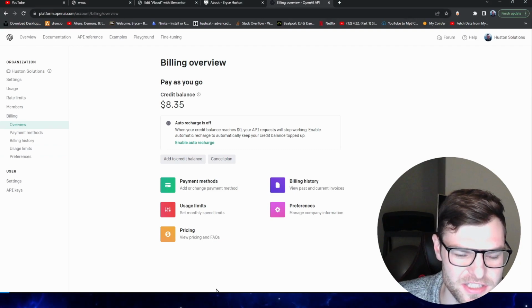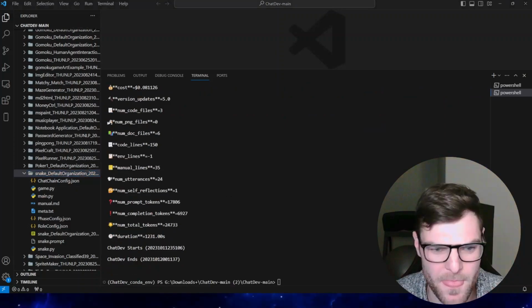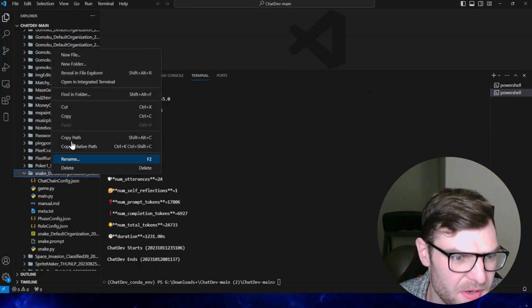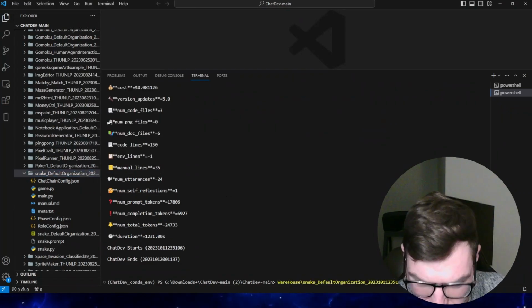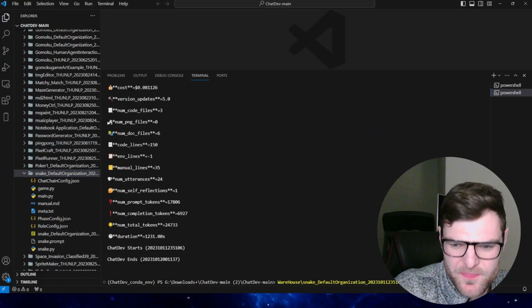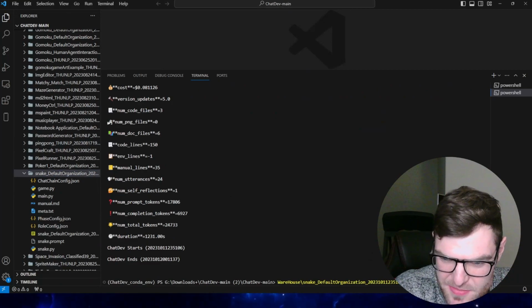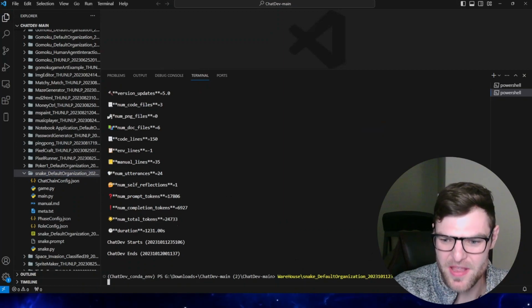Okay, so let's check this out. Now to play the game, we're just going to come into this folder, copy the relevant path, and then we're going to go Python main.py.